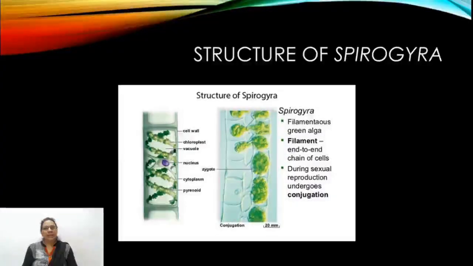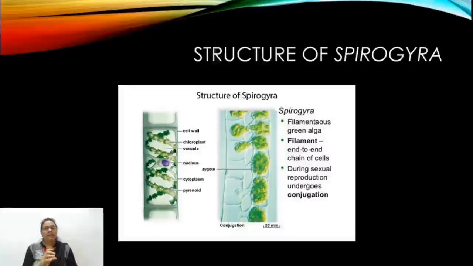Structure of Spirogyra thallus. It shows an end-to-end arrangement. As we know, each cell of Spirogyra is rectangular in shape. The filament is circular in appearance.